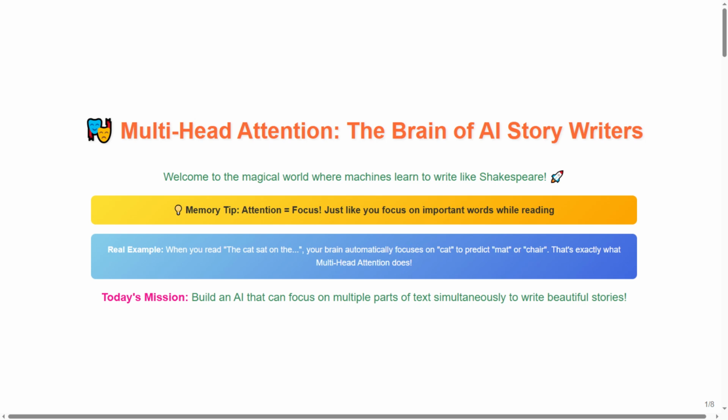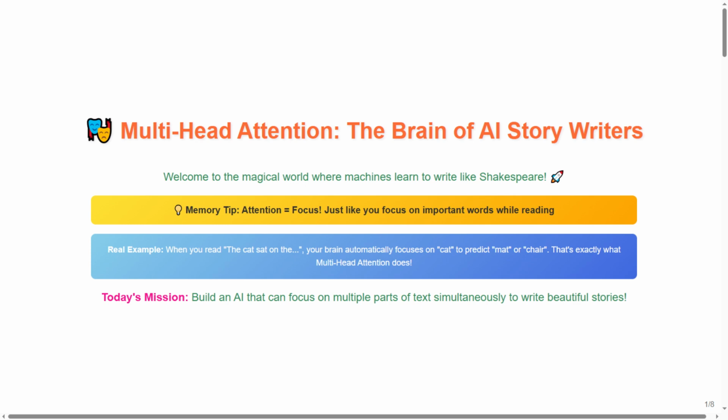Multi-head attention, the brain of AI story writers. Welcome to the magical world where machines learn to write like Shakespeare. Now, let's look at our memory tip. Memory tip: attention equals focus. Just like you focus on important words while reading. Think about when you're reading, your brain picks out the most important words automatically.